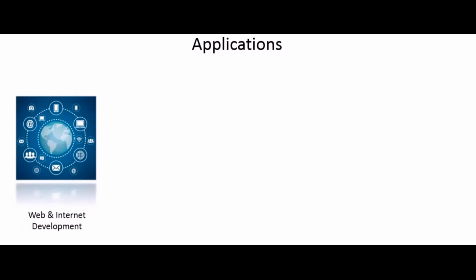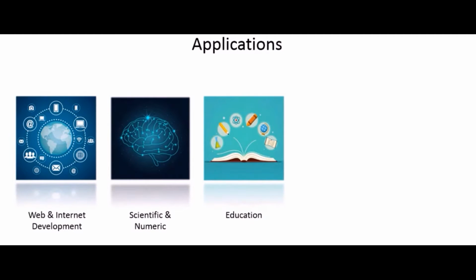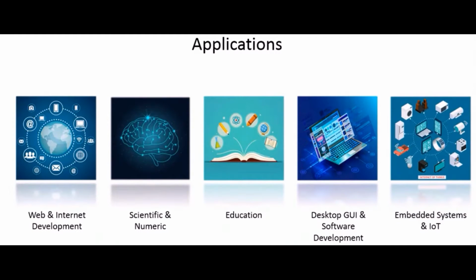Let's explore various applications of Python programming language. It is used for web and internet development using Flask and Django framework. In data science, Python is used in data analytics, artificial intelligence, machine learning, and their associated operations like image processing. In STEM education, Python is a favorite to promote among students to learn the concept of programming. Desktop GUI-based software are also developed in Python. Numerous embedded and IoT applications use Python for smart city projects like smart home, smart bins, smart cars, and many more.